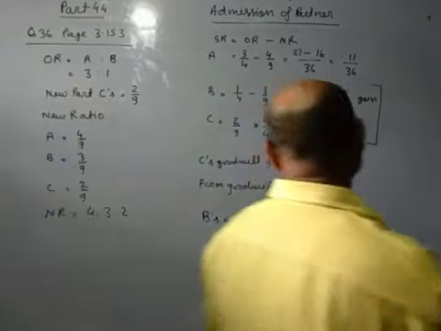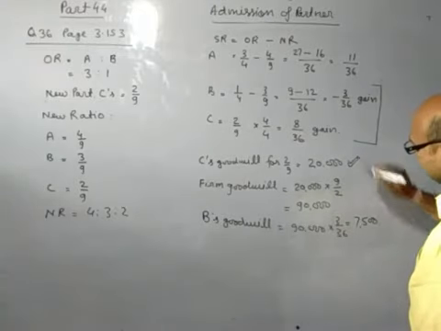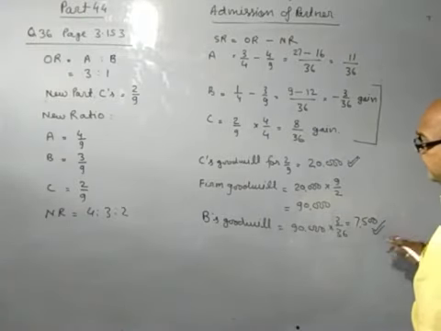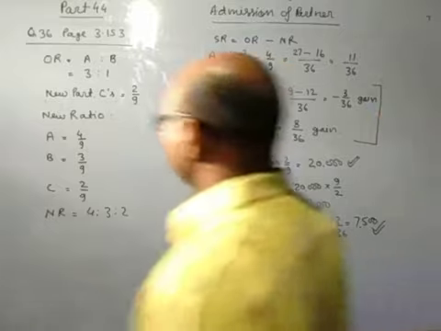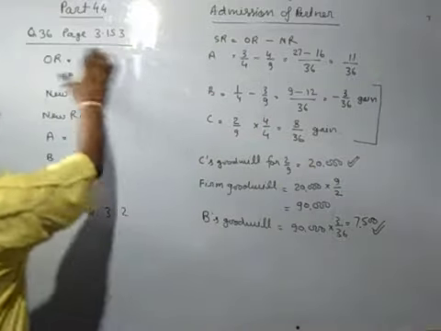So here C will pay 20,000 in cash, and B will not pay the premium for goodwill in cash because B is the old partner. So from his capital account it will be adjusted.